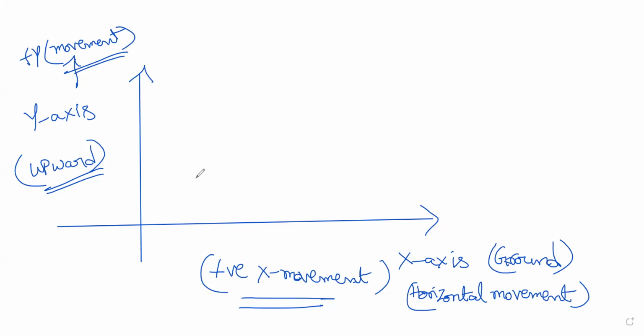Suppose you are climbing steps, that is a 2-dimensional movement.